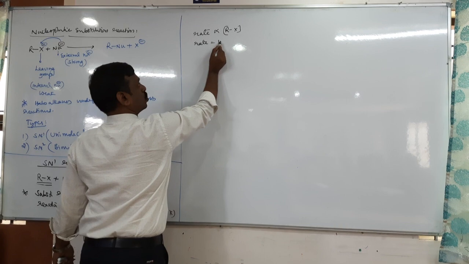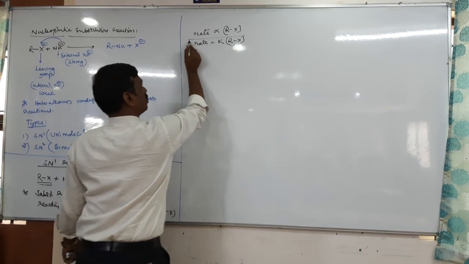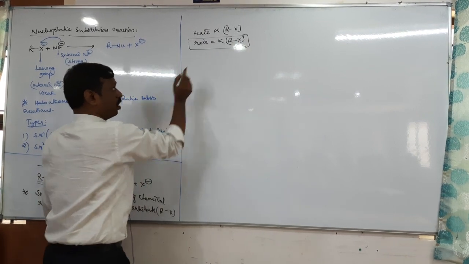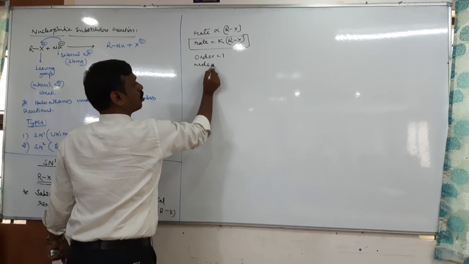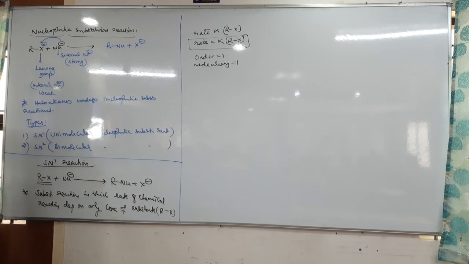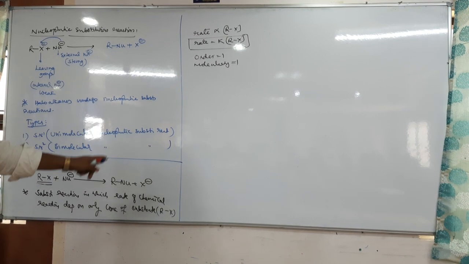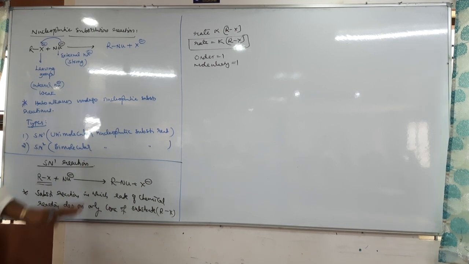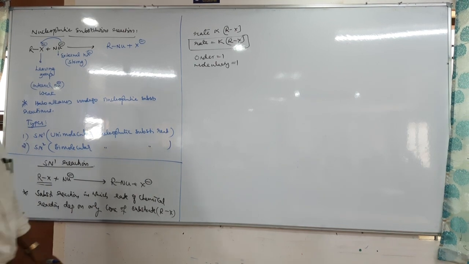then rate equals k into RX. It is a rate equation. Now tell me, since it is a rate equation, what is the order and molecularity? Order equals 1, molecularity also 1. Therefore, for SN1 reaction, order 1, molecularity also 1. Since molecularity is 1, it is called unimolecular nucleophilic substitution reaction. Okay, next is the mechanism.